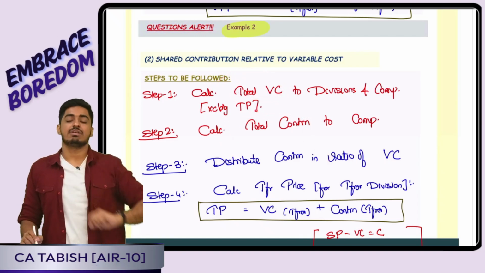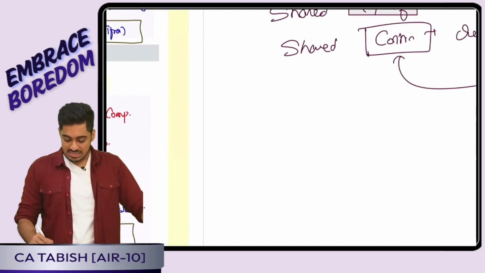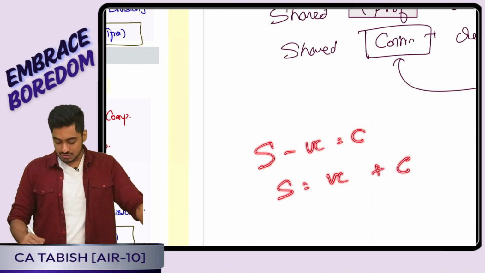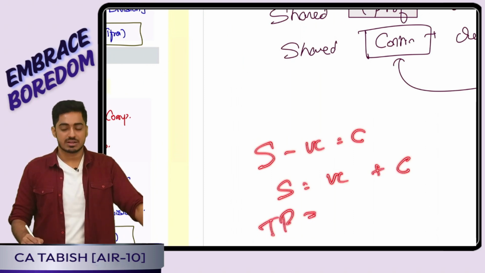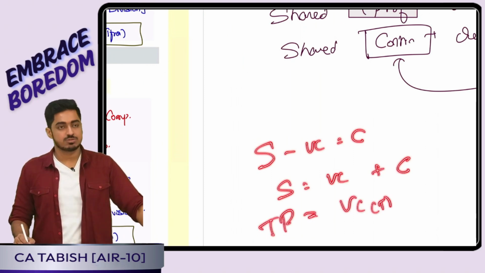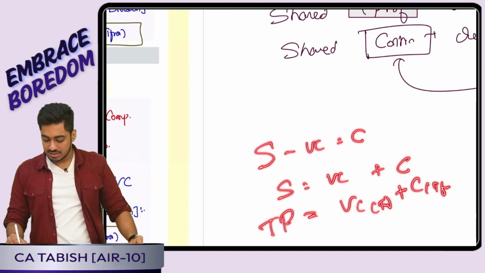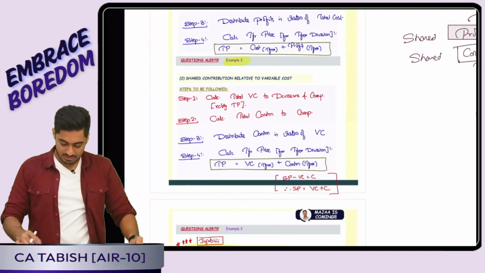Now I will arrive at the transfer price. Tell me, students, sales minus variable cost is contribution. So can I tell sales is equal to variable cost plus contribution. So transfer price for the transferer is a variable cost for transferer: how much variable cost I paid plus what is the share of contribution for the transferer. Is this clear, everyone? Okay, perfect.